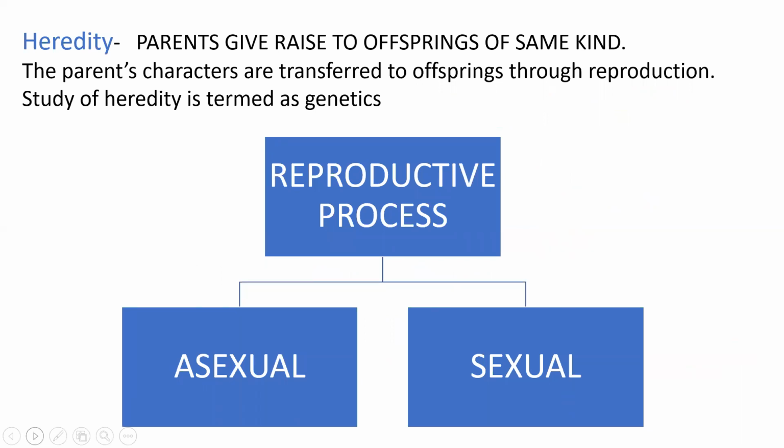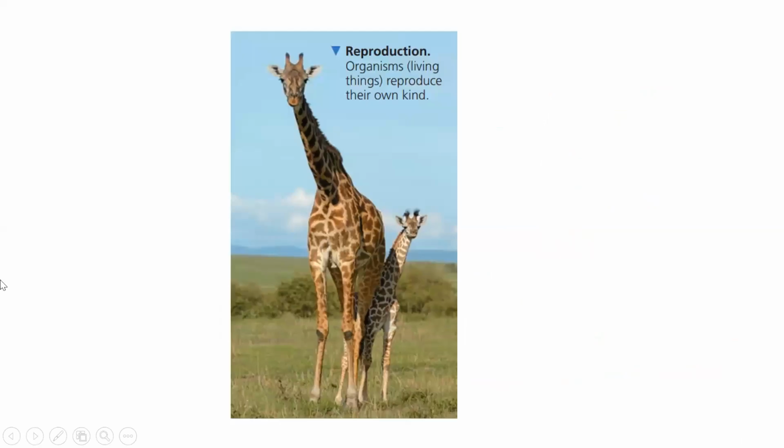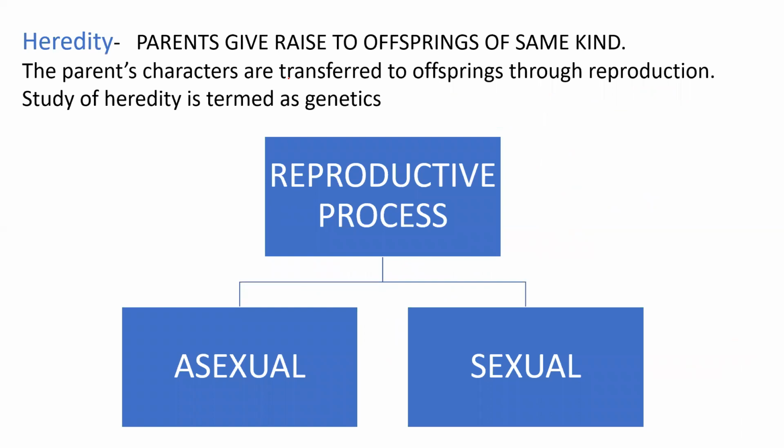So what is heredity? Heredity is nothing but acquiring characteristics from our parents. These characteristics can be either acquired or come through genes. When inherited by genes, parents give rise to offsprings of the same kind. Either the father's character or the mother's character is transferred to the child.